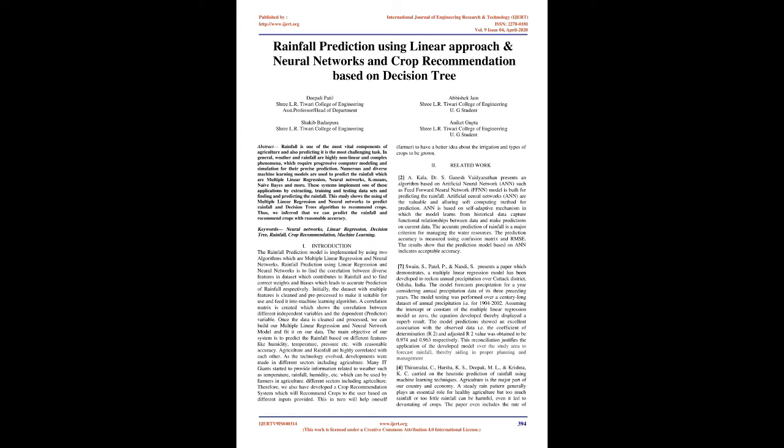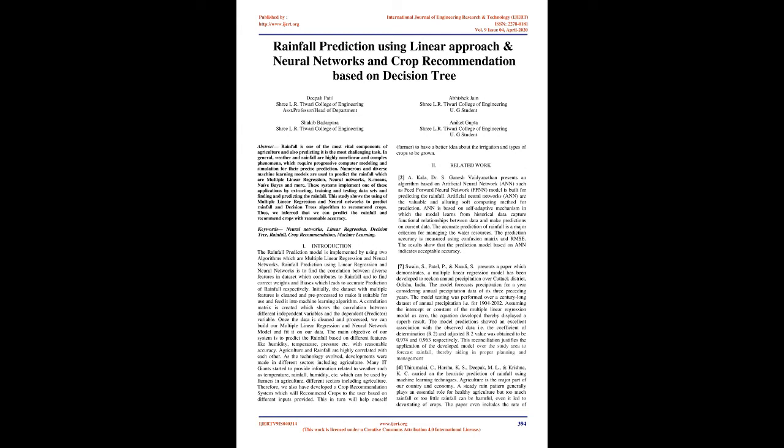I. Introduction. The rainfall prediction model is implemented by using two algorithms, which are multiple linear regression and neural networks. Rainfall prediction using linear regression and neural networks is to find the correlation between diverse features in the dataset which contribute to rainfall, and to find correct weights and biases which lead to accurate prediction of rainfall, respectively.